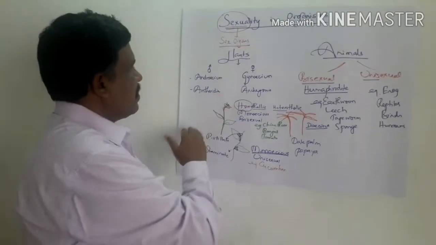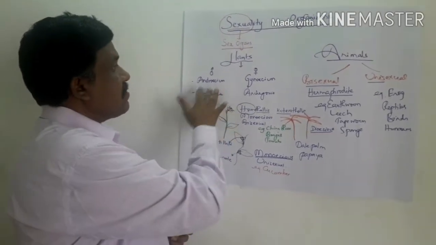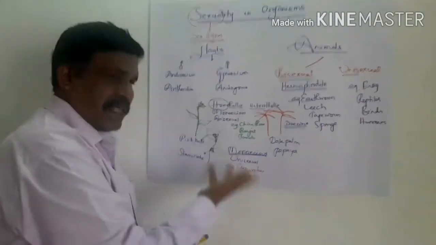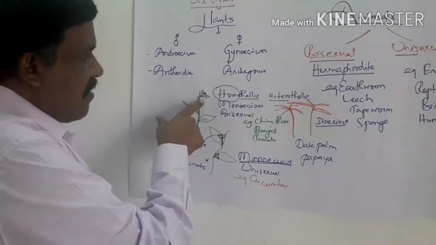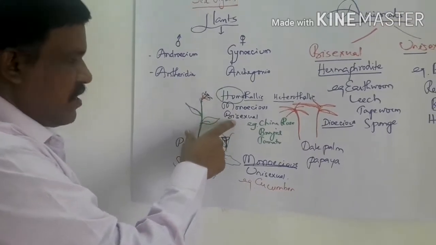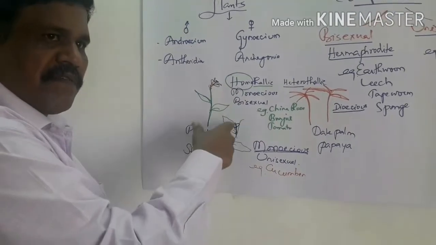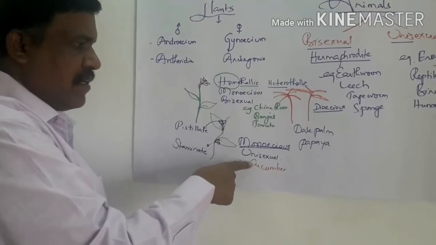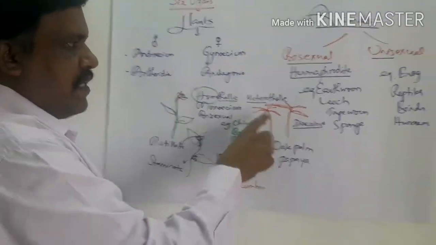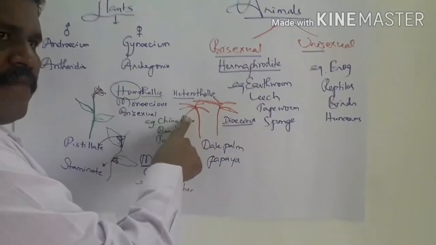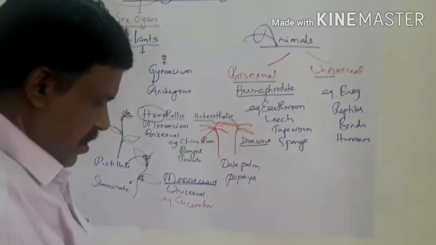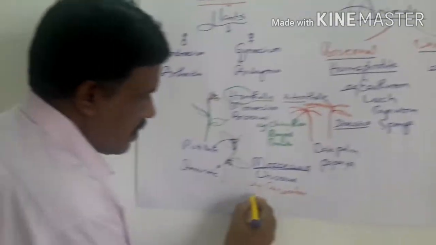In plants, the sex organs are called androecium, gynoecium, or antheridia and archegonia. In higher plants, if both are present in the same flower, it's called bisexual. If there are different flowers, male flower and female flower, in the same plant, then we call it unisexual, monoecious. If the sexes are present in different plants, that's called dioecious. Examples are date palm and papaya.